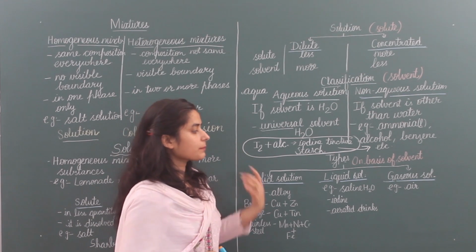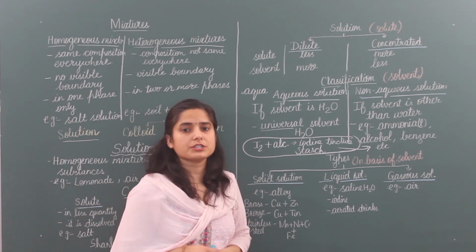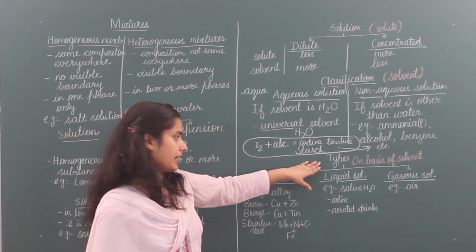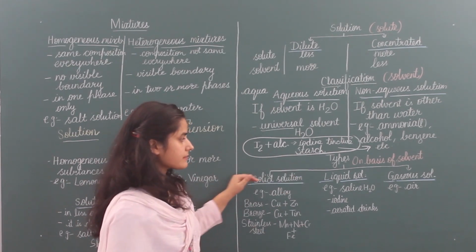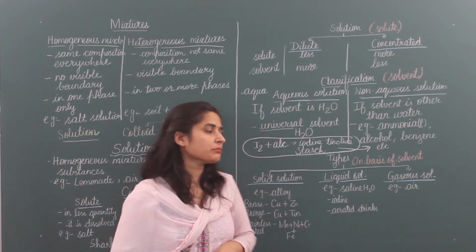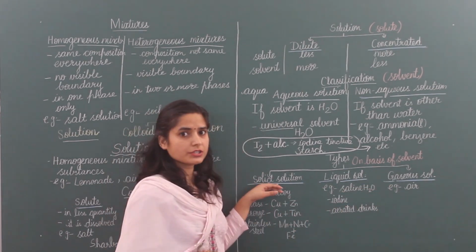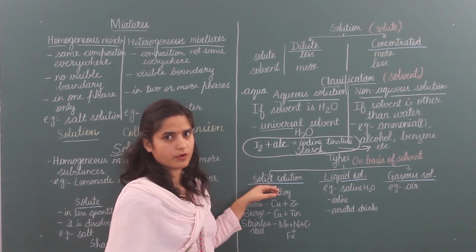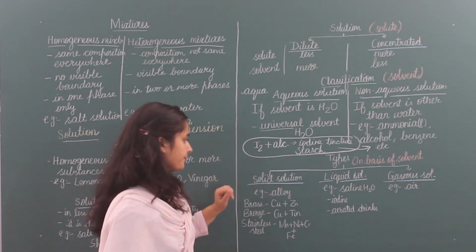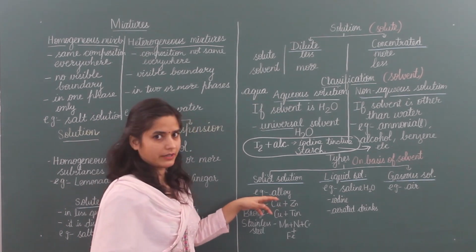Next, on the basis of the state of the solvent, which type of solvent are we using? Solutions are of three types: solid solutions, liquid solutions and gaseous solutions. As the name indicates, in solid solutions the solvent is solid, and examples are alloys. Alloys you have seen.